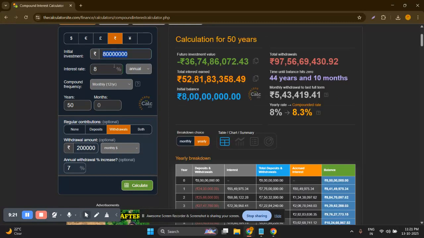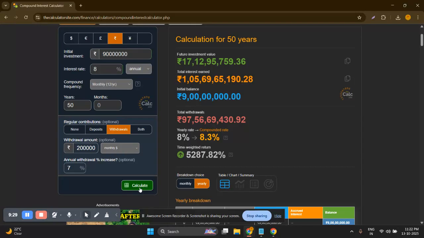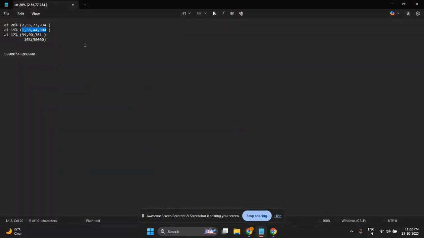Yeah. So you have to manage to gather at least 9 crore rupees for your corpus to live the very same life as you are living today, with your family, with your expenses, after 20 years till the next 70 years, or we can say the 50 years after the retirement, or wherever you want to retire. So this is the corpus, this is the amount which we require. So our target in this scenario is 9 crore.